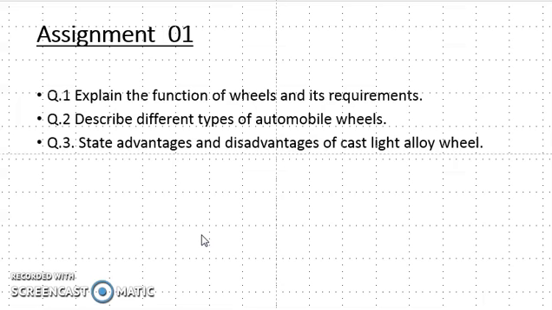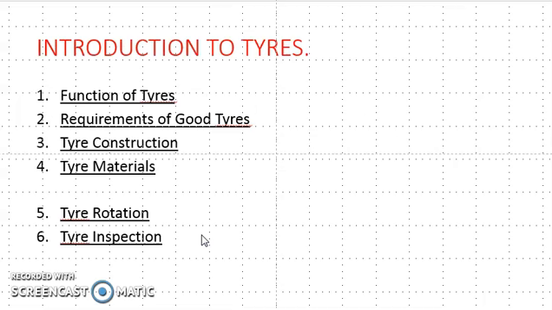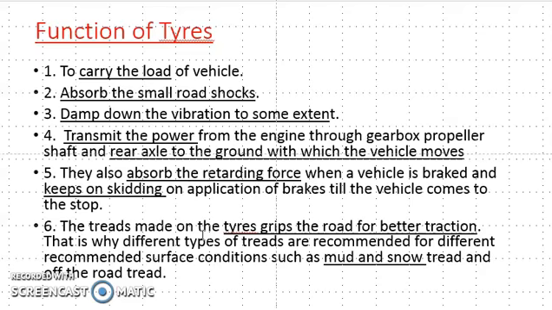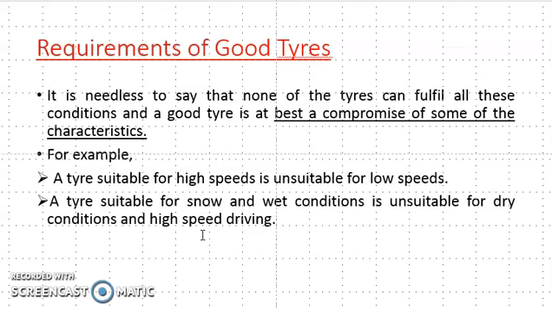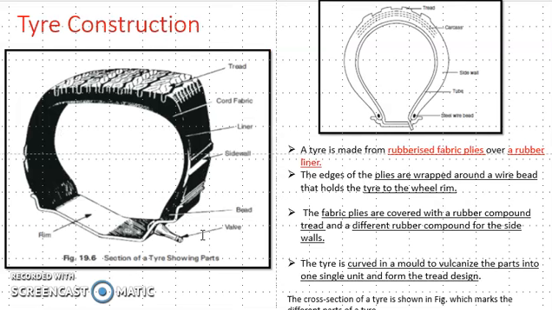It is expected that students should write that assignment based on the previous lecture. We also saw the function of the tire, the requirements of a good tire, and tire construction.